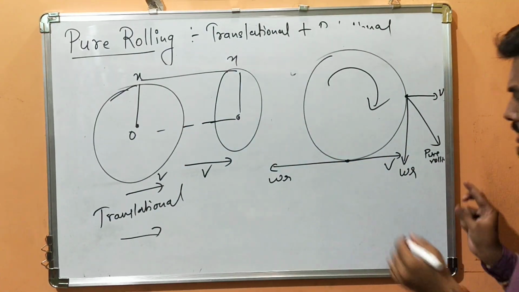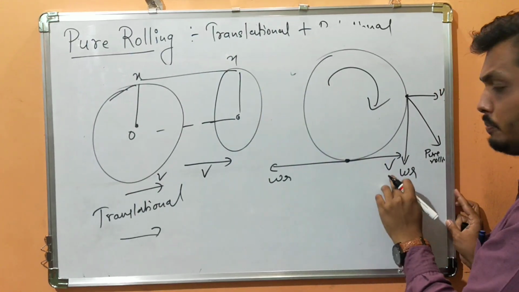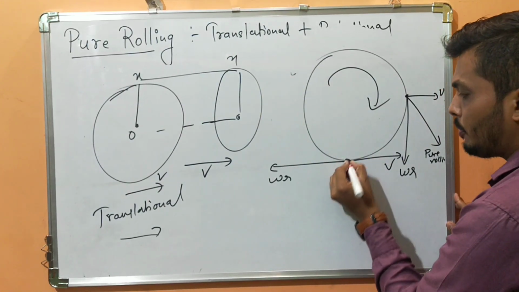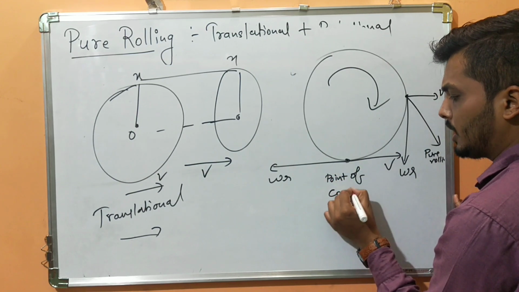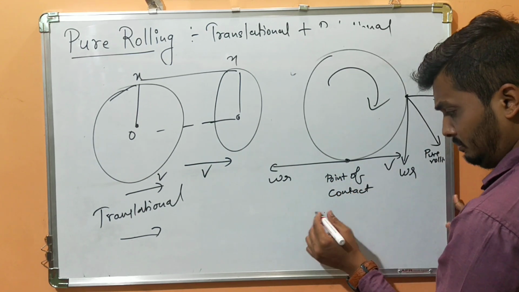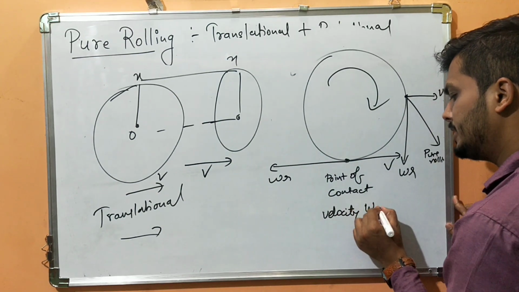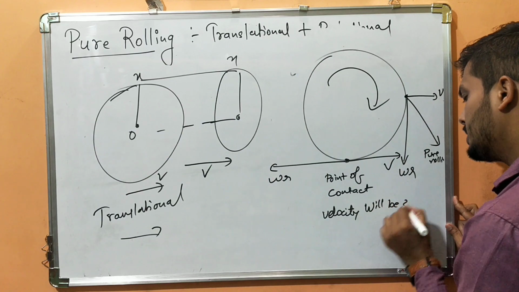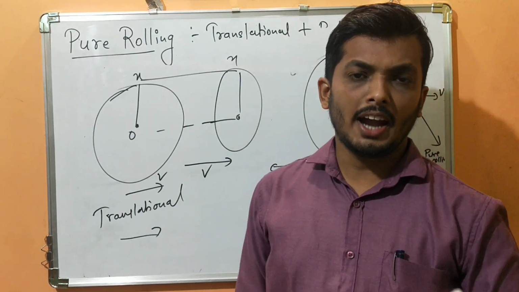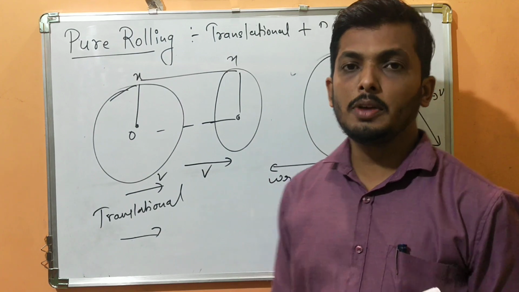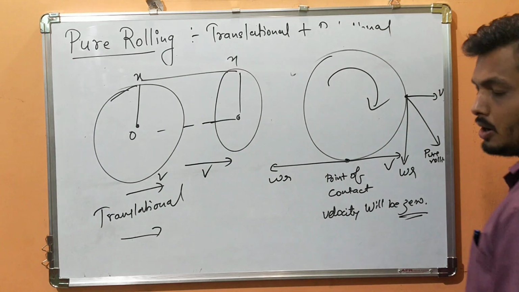So at this point, if it is pure translational and pure rotational, then at the point of contact the particle's velocity will be 0. Always remember, in case of pure rolling, at the point of contact, the particle will have 0 velocity. Okay, are you understanding?